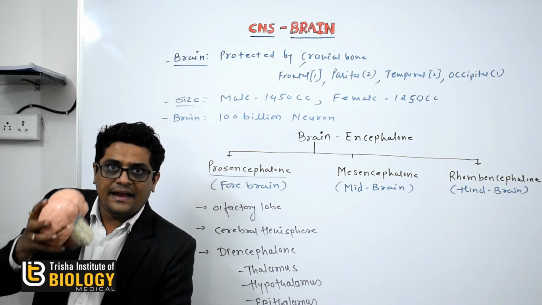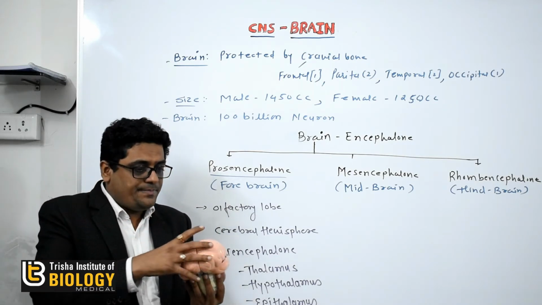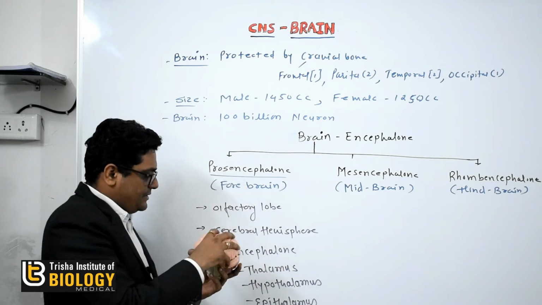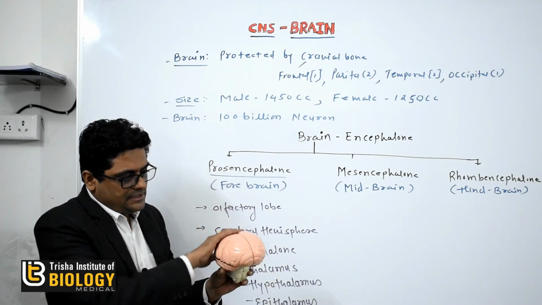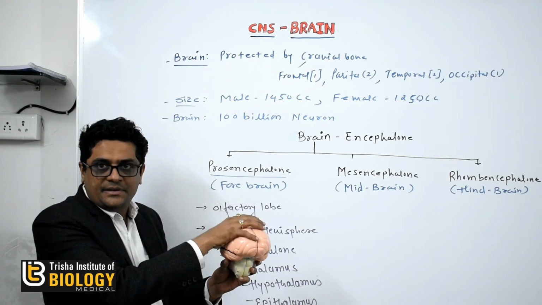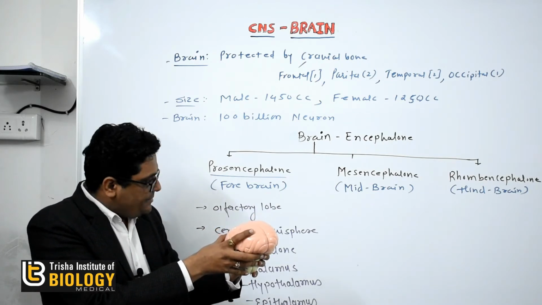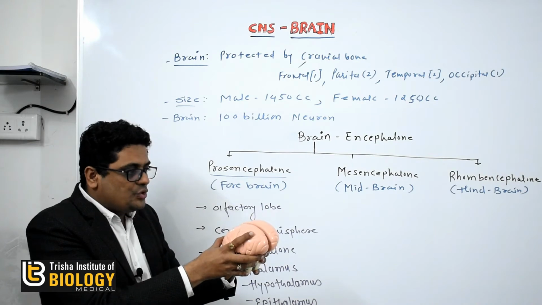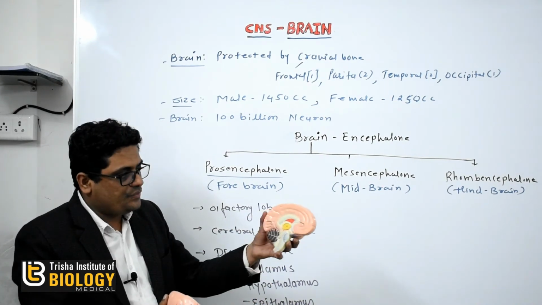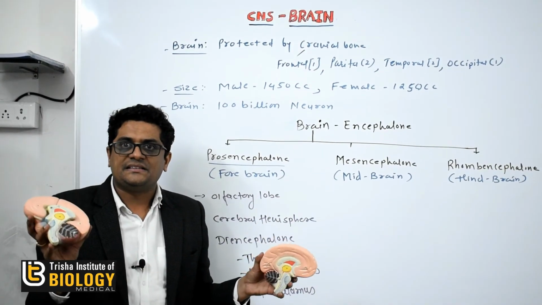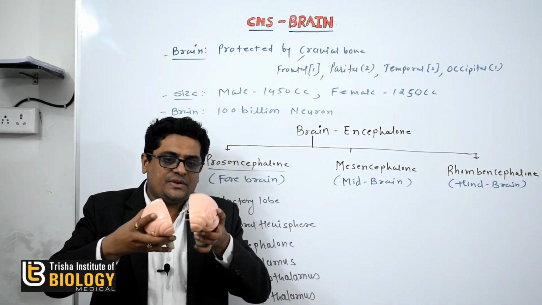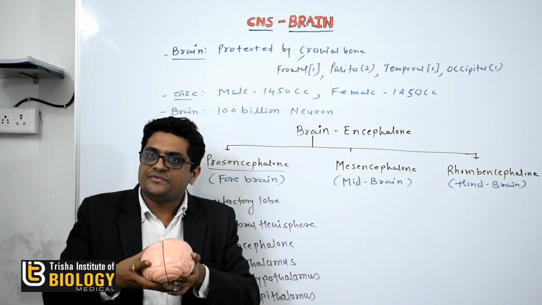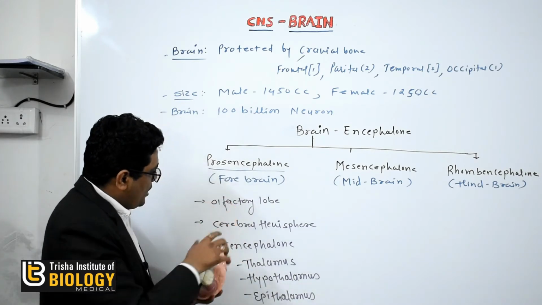So look at here, this is the brain. Okay, and this brain has the forebrain. So this part is known as the forebrain, and in forebrain this part is called the cerebral hemisphere. There are two cerebral hemispheres: this one is the right side cerebral hemisphere, this one is the left side cerebral hemisphere. Then the olfactory lobe.